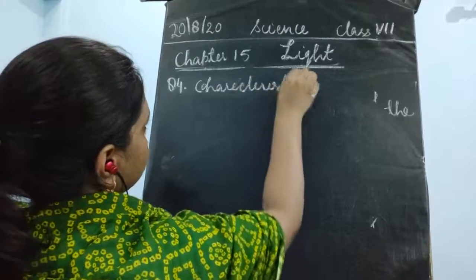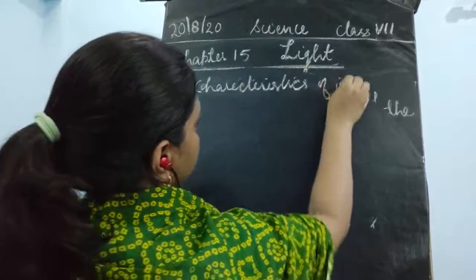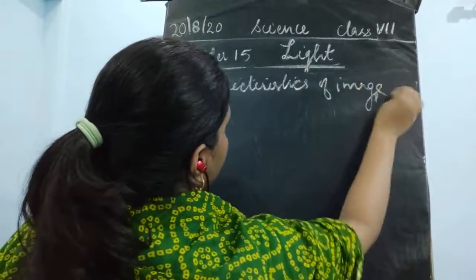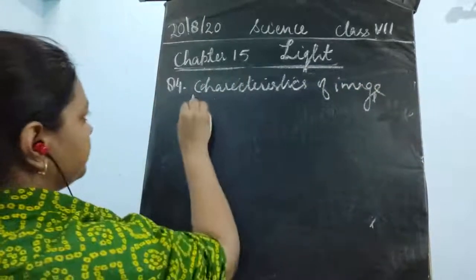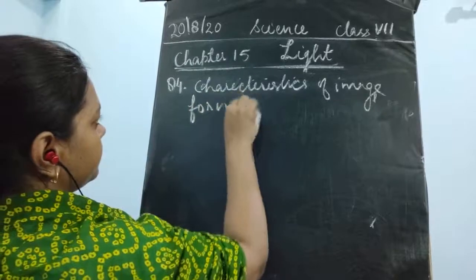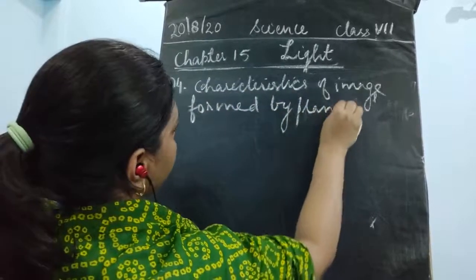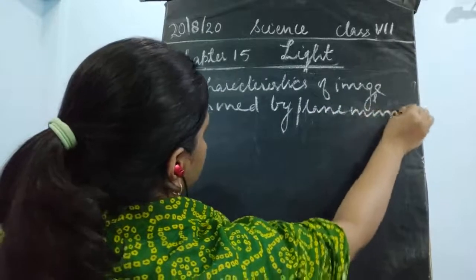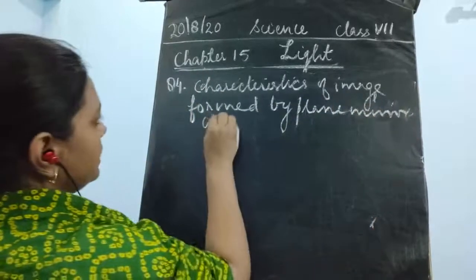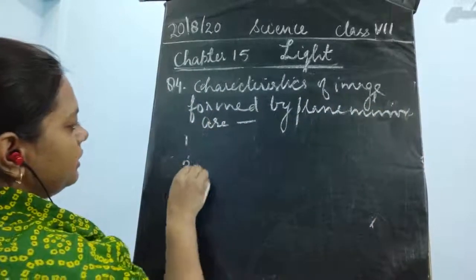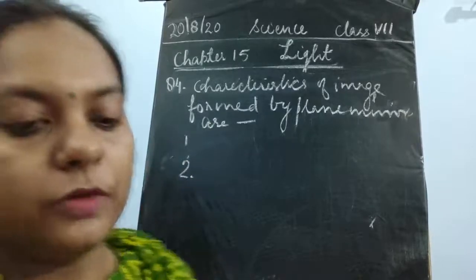The characteristics of the image formed by a plane mirror are as follows, and you will write them down point-wise. What would be the first point?